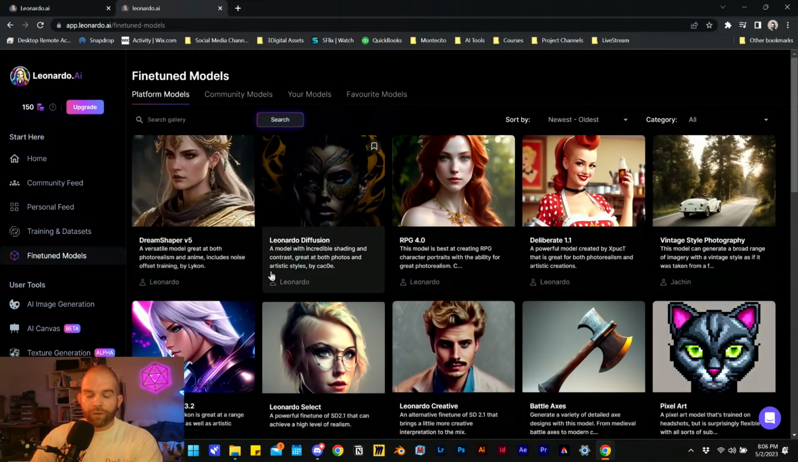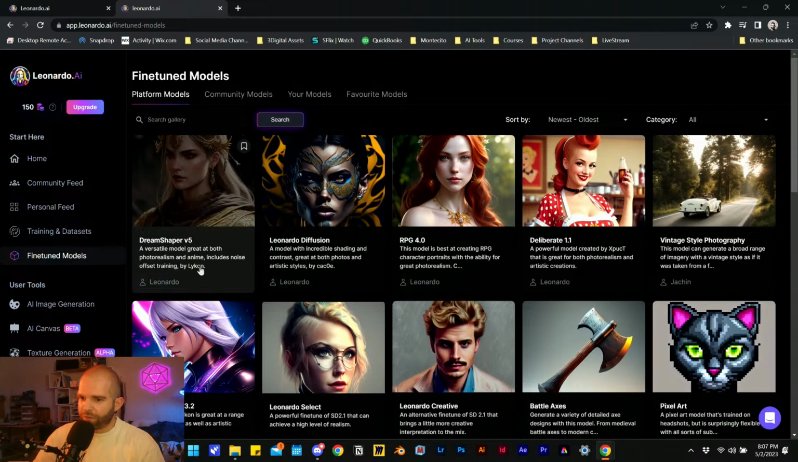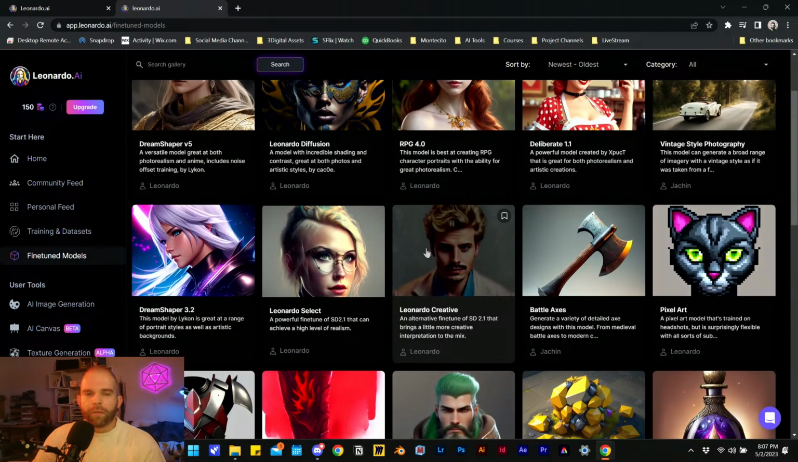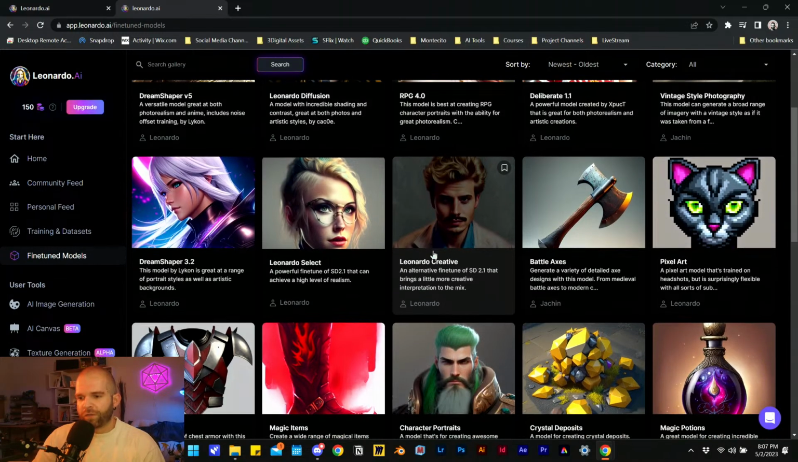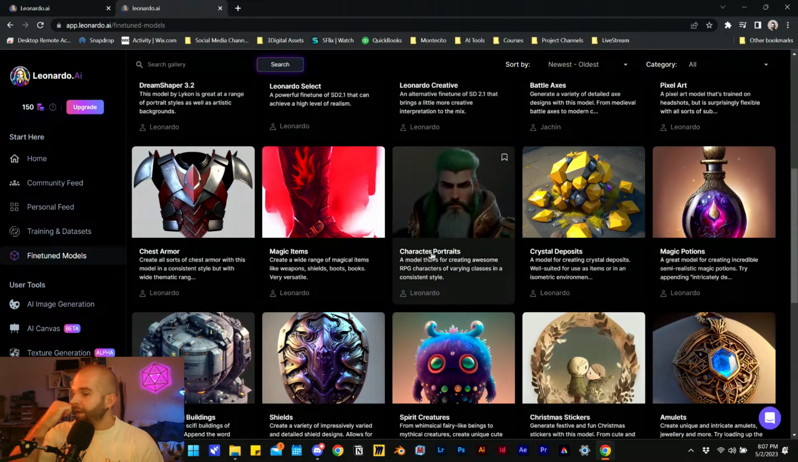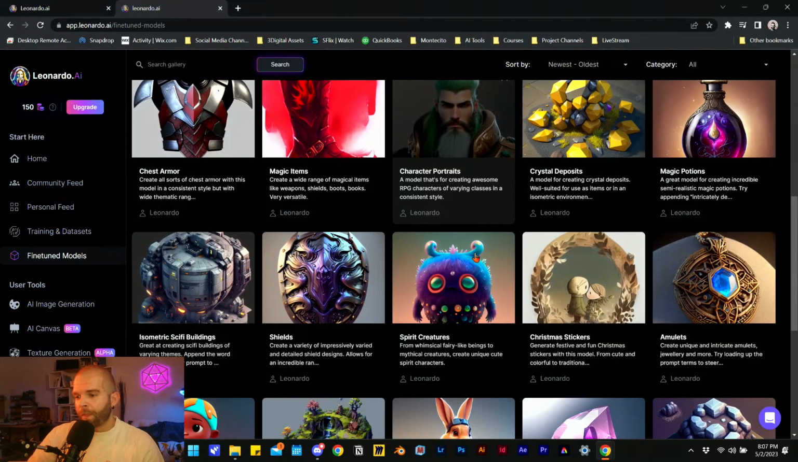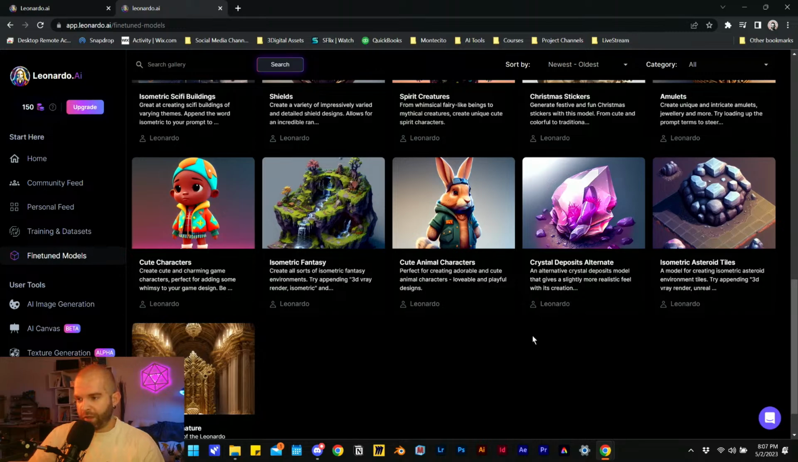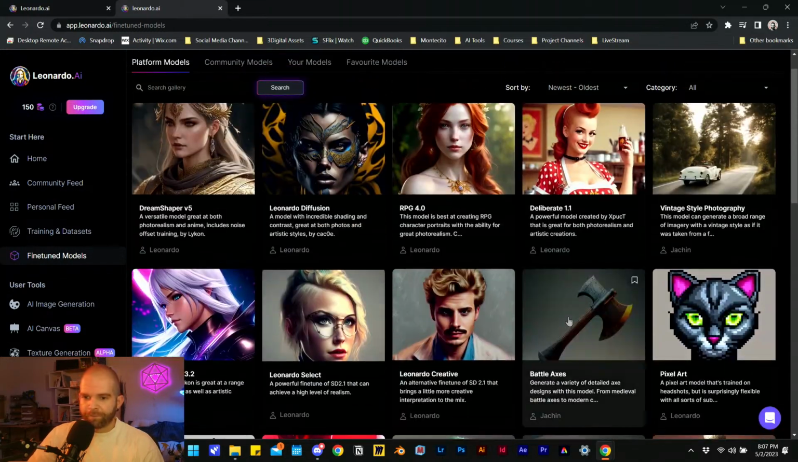Fine-tuned models. So these are pre-existing models that aren't on Hugging Face, but they've been expanded on here within Leonardo. So we have Dream Shaper version 5, and it gives you a little description of all of them. Leonardo Diffusion, RPG, typically role-playing game art. So definitely a lot of the models tailored by Leonardo seem to be very tailored towards the video game industry or animated movie character and environment type artwork, as you can see here.